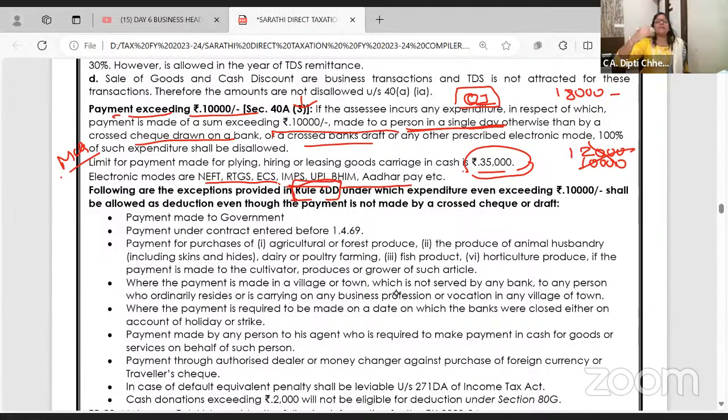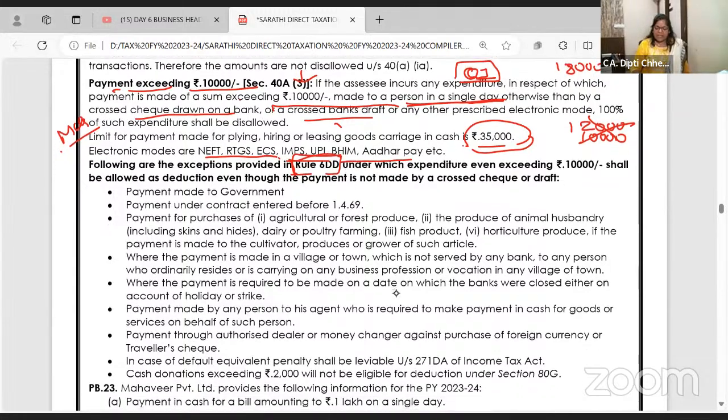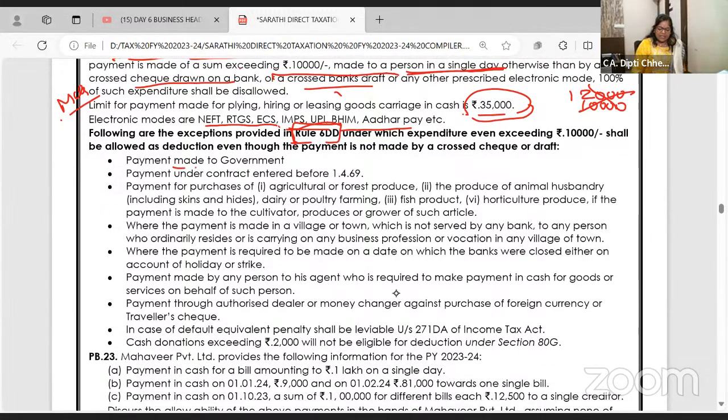Rules are explanations to the Act. Act says above 10,000 you cannot make payment in cash to a single person on a single day. Exception says if you are paying to government, or purchasing agricultural produce or such produce wherein there is no bank account. Suppose we are doing a business of honey, then there are tribal people who come from the forest and give really good quality honey, which we refine, pack and sell.